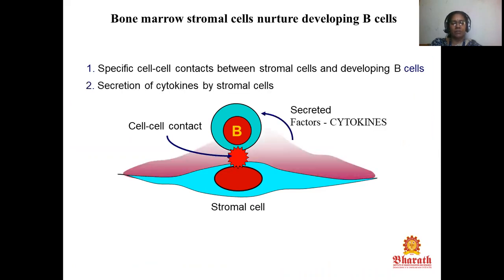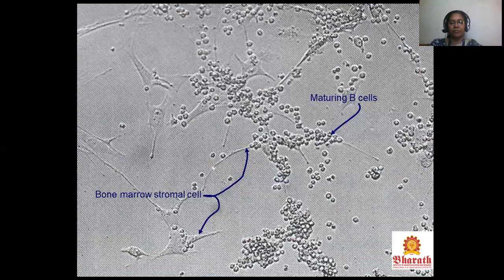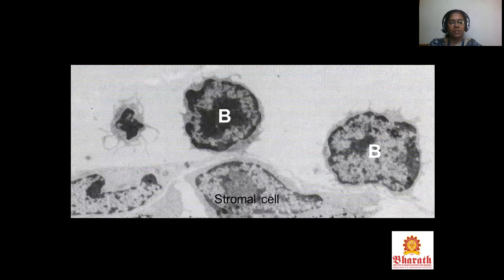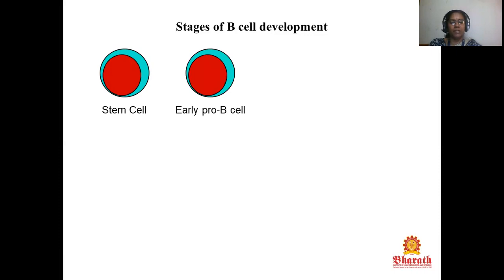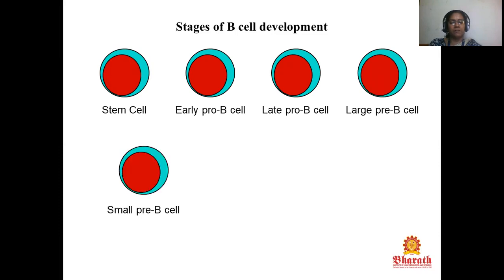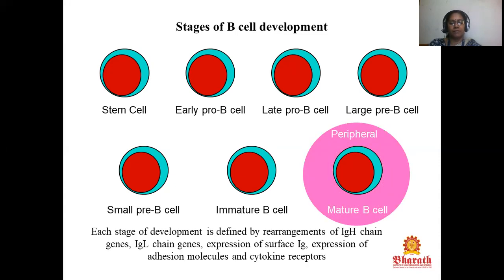Stromal cells secrete cytokines. The types of cytokines and cell-cell contacts needed at each stage of differentiation are different. These are maturing B cells and bone marrow stromal cells. Stages of B cell development: the first one is a stem cell, then early pro-B cell, late pro-B cell, large pre-B cell, small pre-B cell, and immature B cell. This is a peripheral, mature B cell.